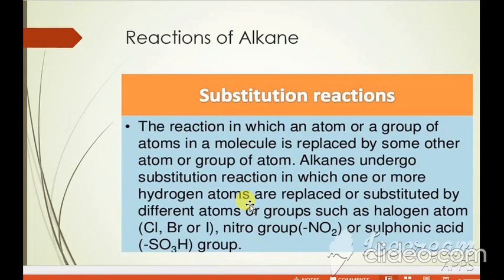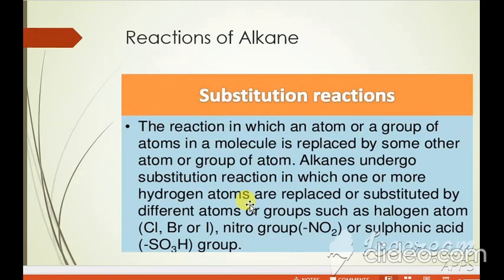Now the reactions of alkane. First of all, before telling how many reactions there are in the alkane, I am going to tell you what an alkane is. Alkane has carbon single bonds. There is a sigma bond present, so these two are tightly bound. To break this bond, a lot of energy is required. So these are called inert.